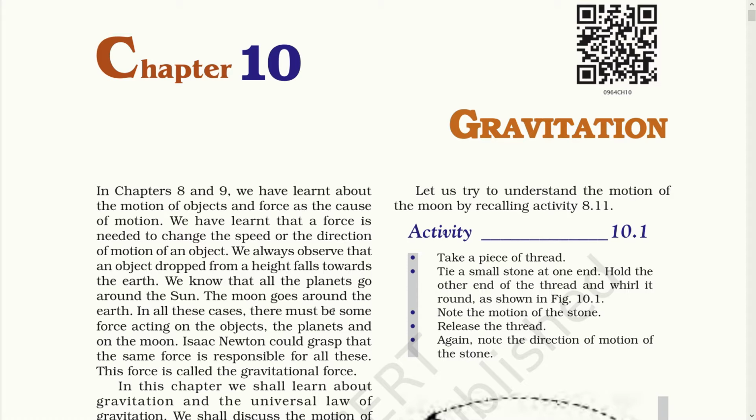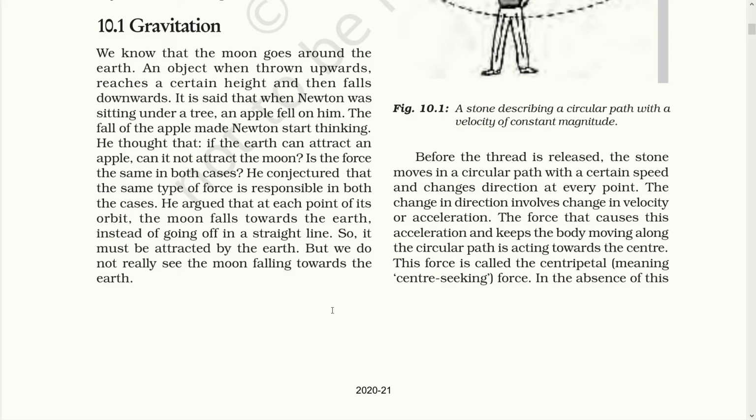Then why isn't every other object pulled towards all the objects? Because the gravitational force depends on mass. Let's read further to understand it better. Gravitation. We know that the moon goes around the earth. An object when thrown upward reaches a certain height and then falls downward.